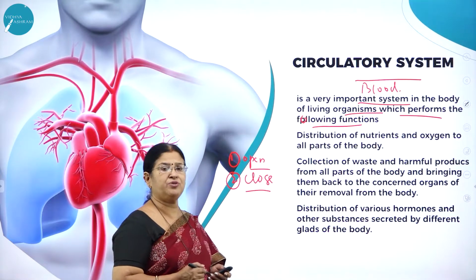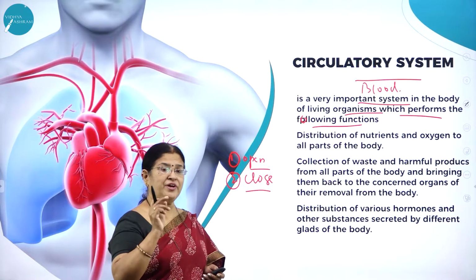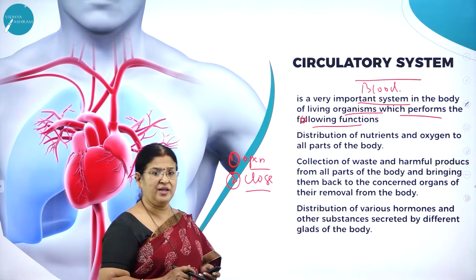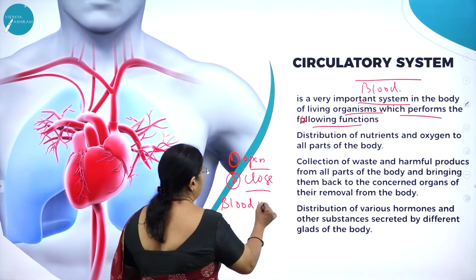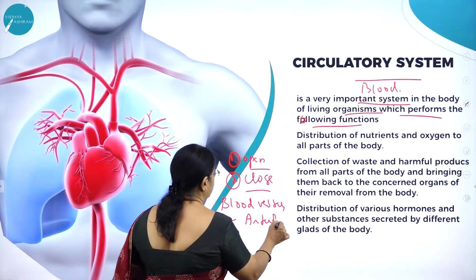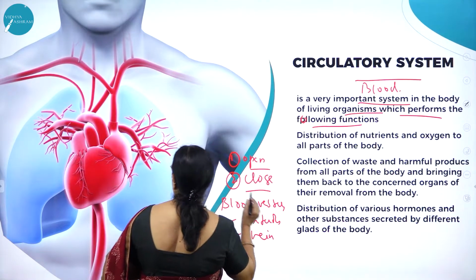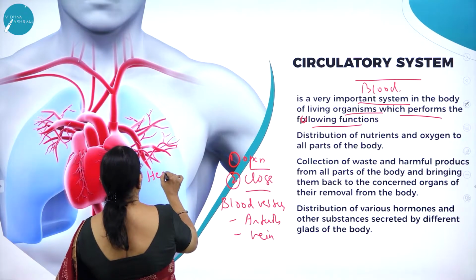So whenever we use the word blood circulation, I think definitely one very important thing comes into our mind, that is the blood vessels. What are blood vessels? Namely the arteries and veins. Arteries and veins. Here you can see the arteries and this is a beautiful heart.